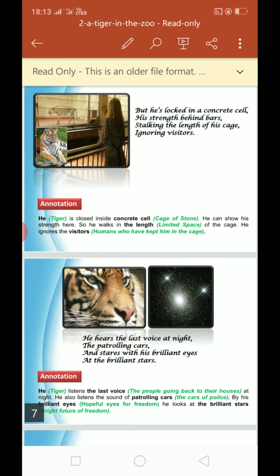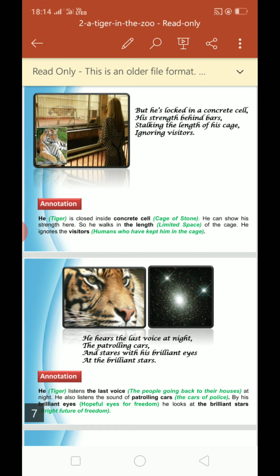Now look at the next extract. He hears the last voice at night, the patrolling cars, and stares with his brilliant eyes at the brilliant stars. Here look at here, this brilliant and brilliant. Okay, repetition literary device is used, as in the first extract quiet and quiet. Okay, so repetition was there in the first extract also and in the last also.